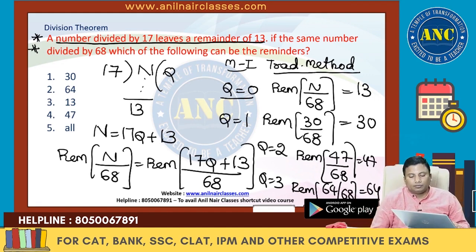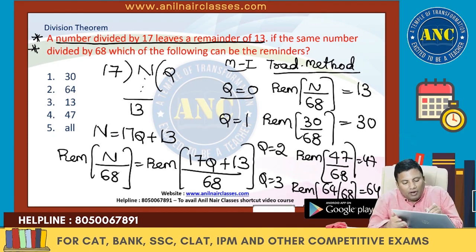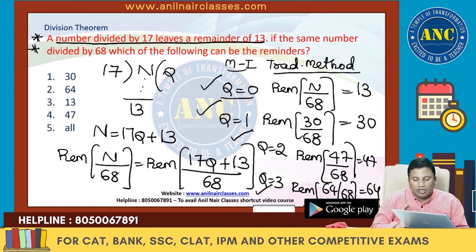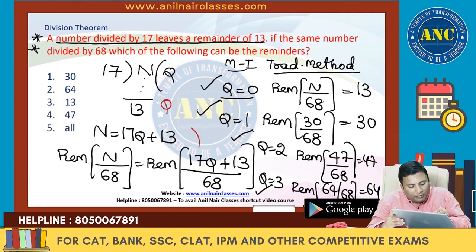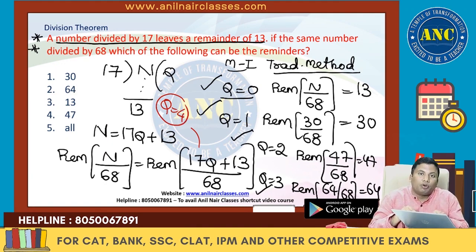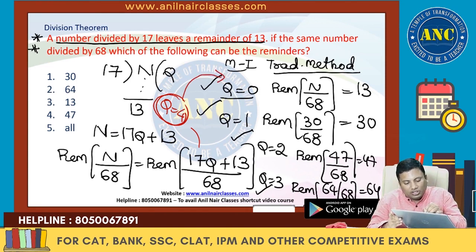Are you with me? Q value 0, Q value 1, Q value 2, Q value 3. I got 4 different values. Now check logically. If I put Q value 4, what will happen? Tell me. 17 4s are 68. 68 divided by 68 is 0. What is the remainder we got? 13. Q value 4 is giving back the Q value 0 answer.